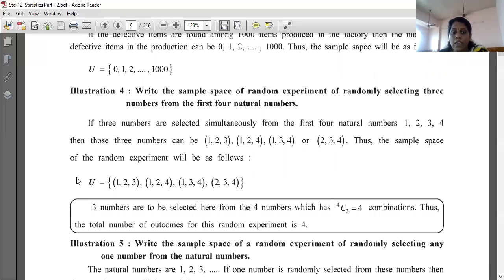So if 3 numbers are selected simultaneously from the first 4 natural numbers, means कोई भी 3 numbers select कर सकते हैं. That can be 1, 2, 3, 1, 2, 4, 1, 3, 4, 2, 3, 4, है ना. Thus the sample space of the random experiment will be all these things: 1, 2, 3, 1, 2, 4, 1, 3, 4 and 2, 3, 4.